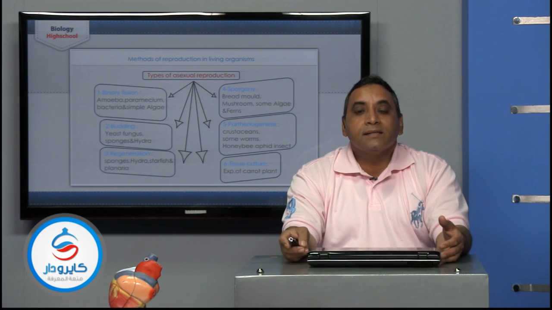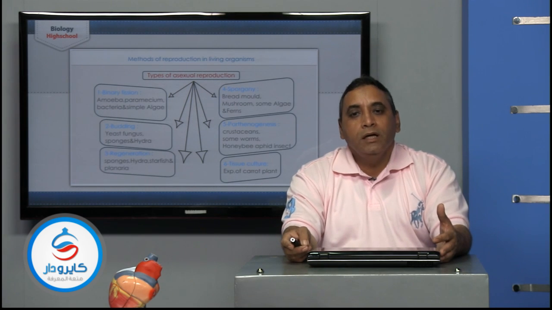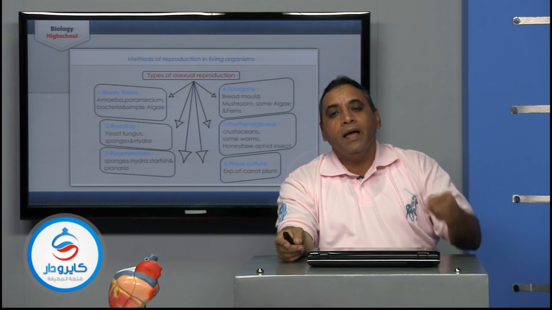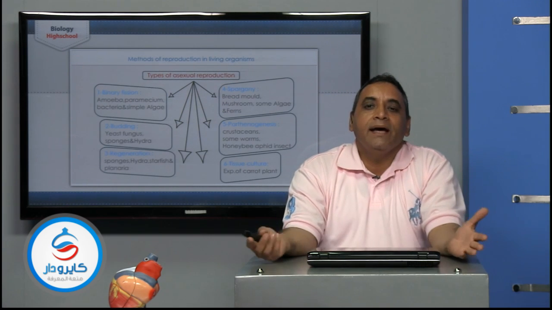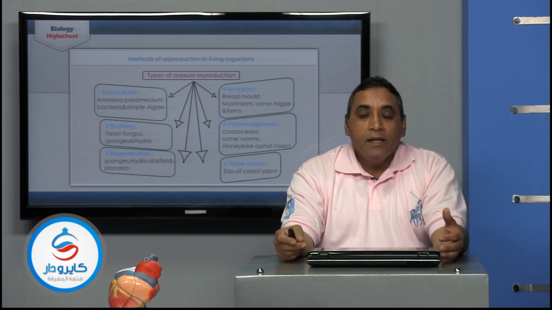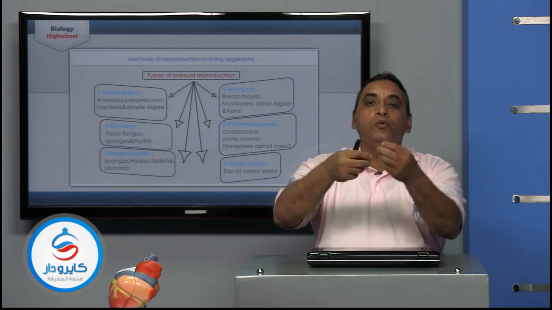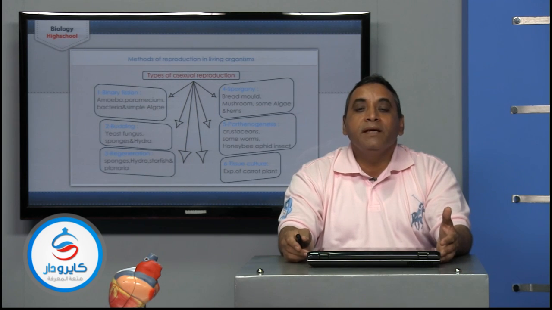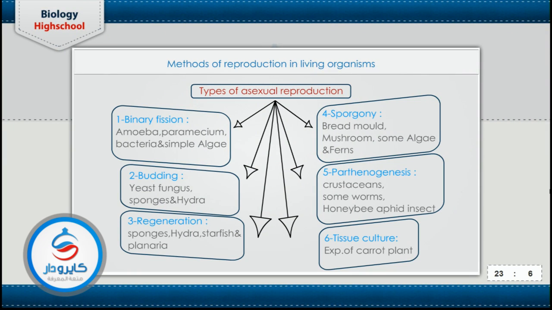What about the last type of asexual reproduction? The last type is called tissue culture. Tissue culture means we can get a piece of a living organism and put it in a nutritive media. So the piece of living organism develops to produce a complete plant with root, stem, and leaf. Tissue culture may take place, for example, in experiments on the carrot plant.